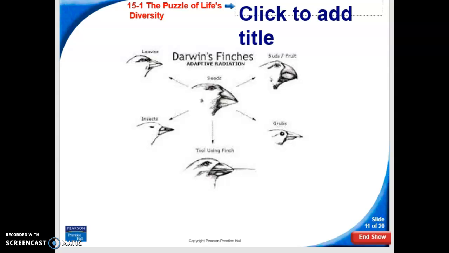And as he continued collecting them, he realized they were all finches, but they had very different beaks. The reason that they had very different beaks is he believed that it was the climate and the food that the bird was hunting.